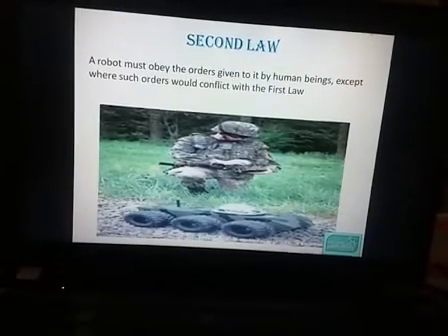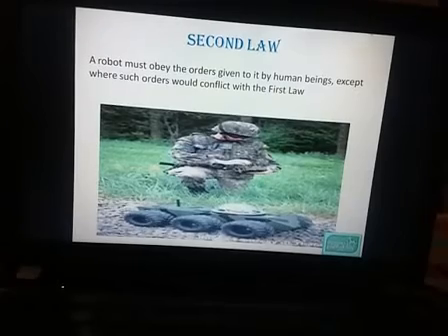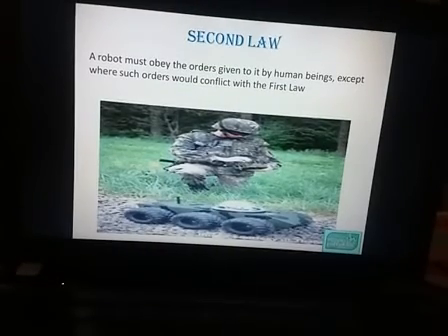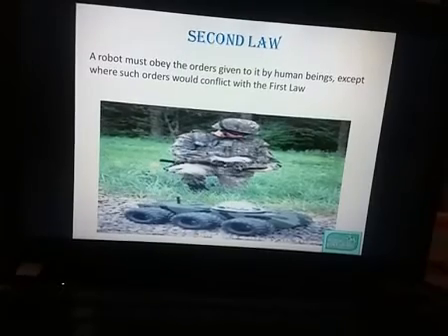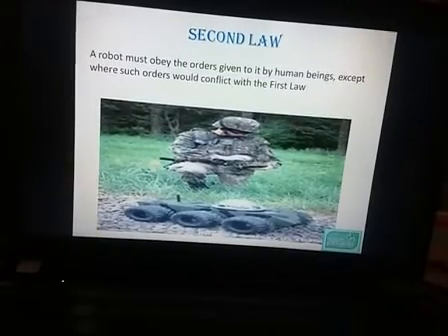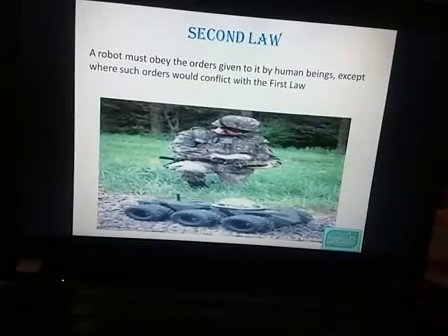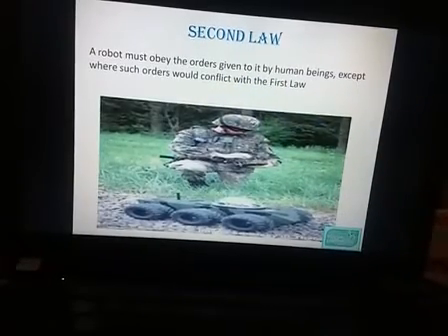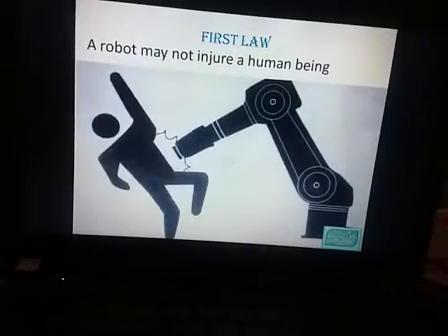What is the second law? A robot must obey the orders given to it by human beings. The robot must follow our instructions, but again it may not injure us, because here we write that it would conflict with the first law. What is the meaning? It again may not injure us, as I taught in the first law.